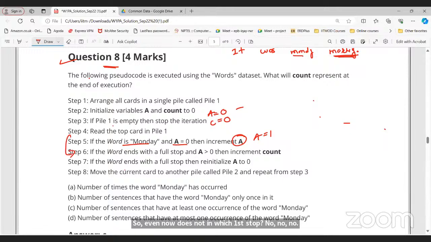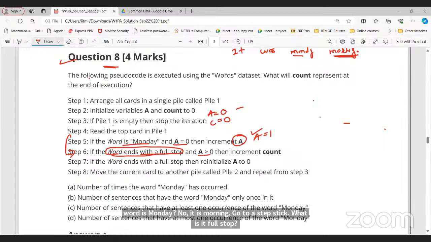Go to step 6. Does the word end with a full stop? Yes, this is true. And from the previous iteration, the value of A is 1, right? Now, is A greater than 0? Yes, that is true. Then increment count, so count equals 1. Go to step 7.